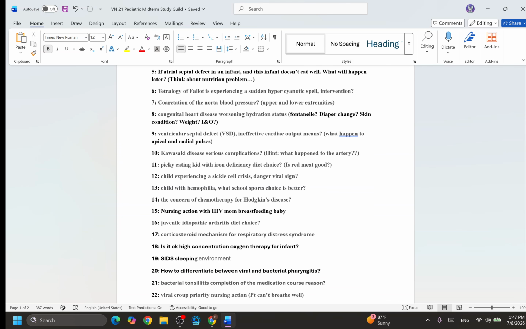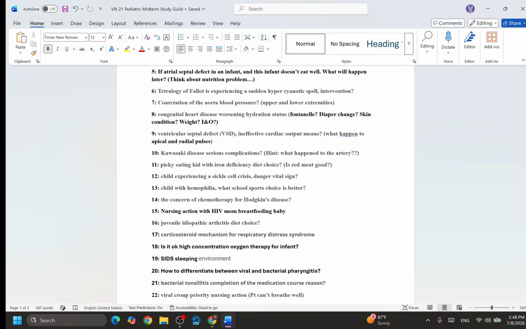All right. Number nine: ventricular septal defect with ineffective cardiac output. What does that mean? What happens to the apical and radial pulse? The radial pulse and the apical pulse may have some change.